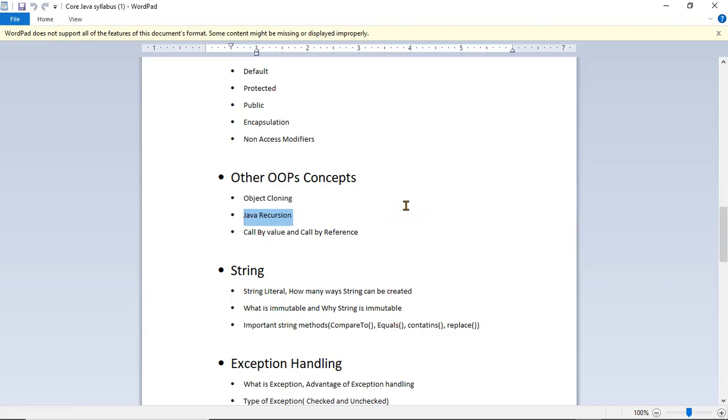Okay. So cloning is not related to any methods, right? Only objects. Okay. Yes, recursion is calling a method.